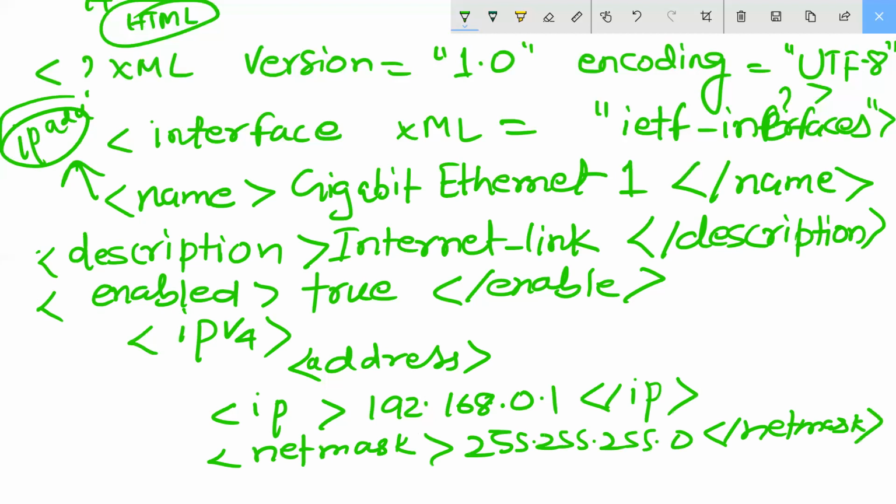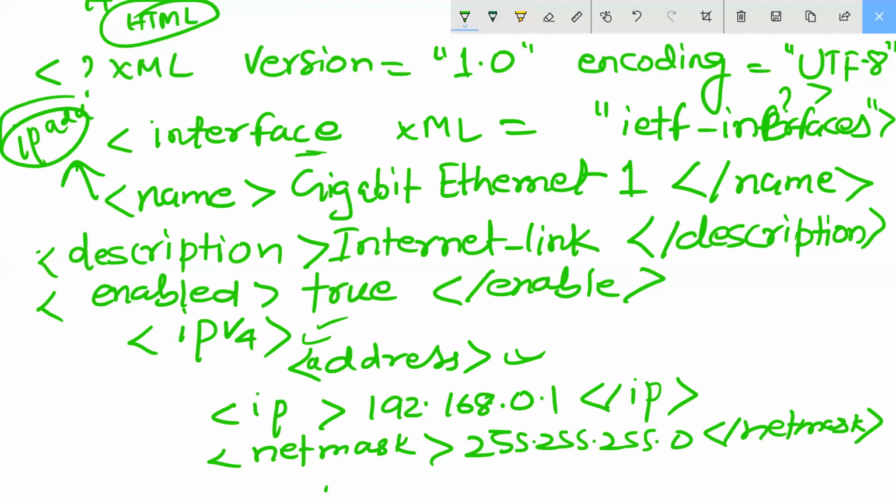Correct. Then after what, I have opened with address here. See here, I have opened with address. Here is my address, right? I will close with address. All of you believe I will close with address. Should I continue here? All of you done this point? Have you understood this point? See, I have started from address. Then after I will close the address. Then after I will close the IP version 4. Then after I will close what? Interfaces. Understood? Yes, done up to here.